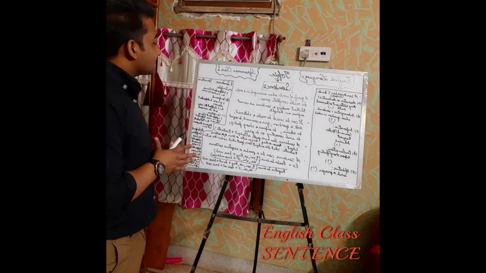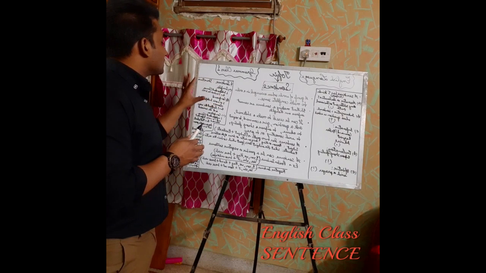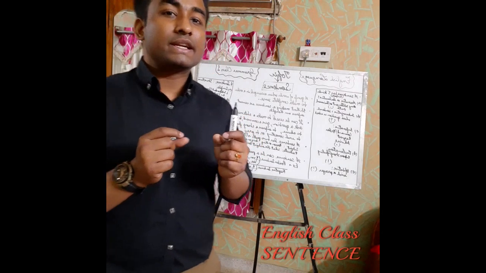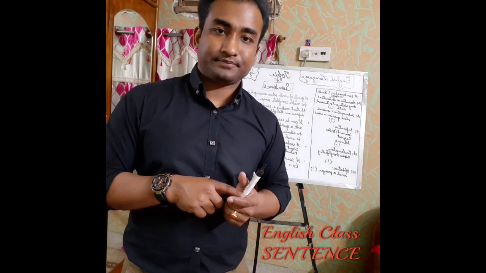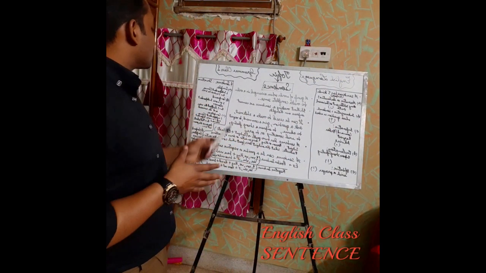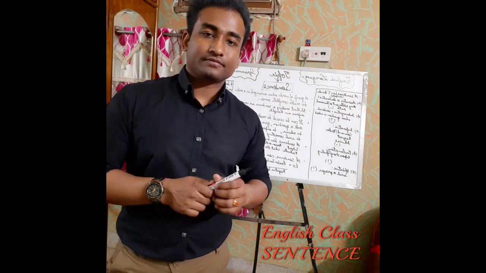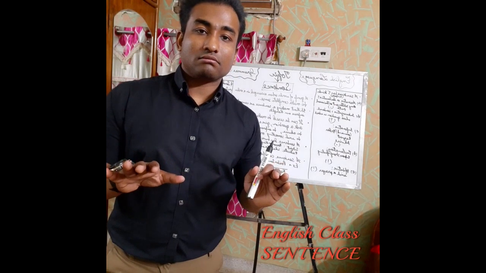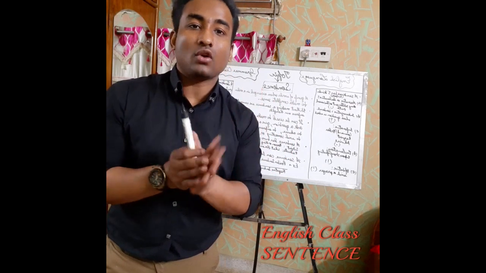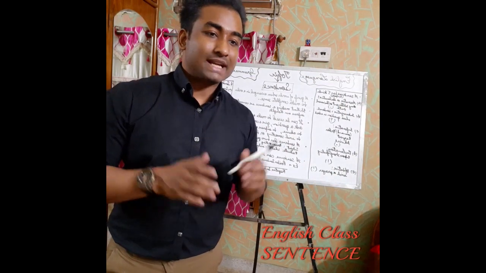Number 1 is the simple sentence. When we frame a simple sentence, there is one independent clause. Now what is a clause? A clause is a group of related words that contains a subject and a verb. For example, I kicked the ball. I ate the food. These are independent clauses. It is not dependent on any other sentence or clause, so that's why it's called an independent clause.